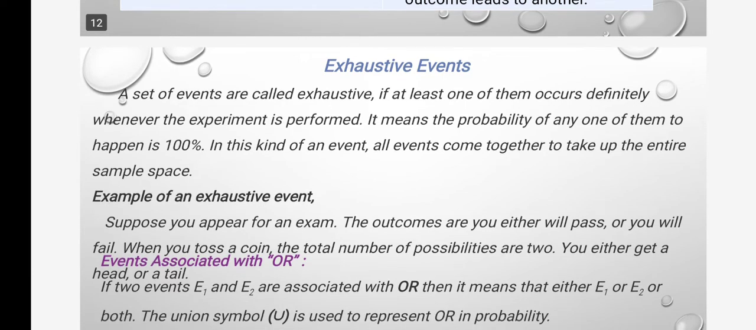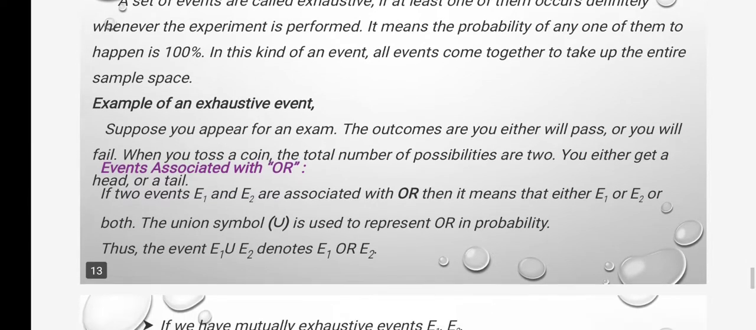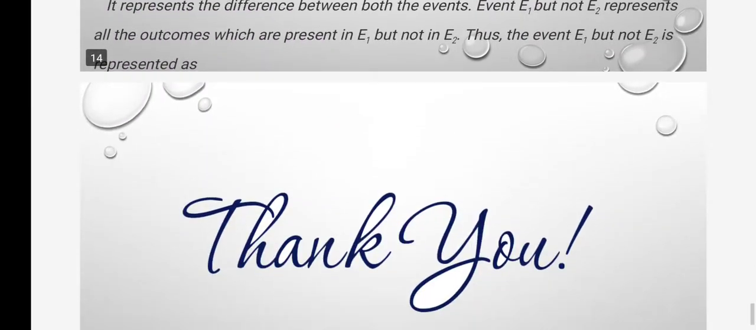Exhaustive events. A set of events are called exhaustive if at least one of them occurs definitely whenever the experiment is performed. It means the probability of one of them happening is 100%. In this kind of event, all events come together to take up the entire sample space. Thank you.